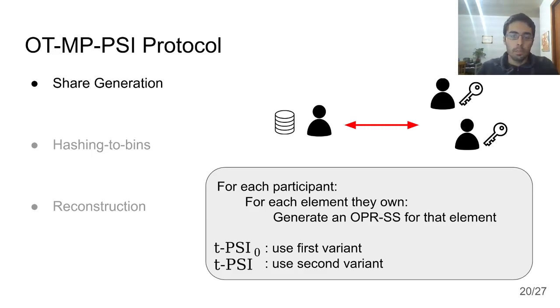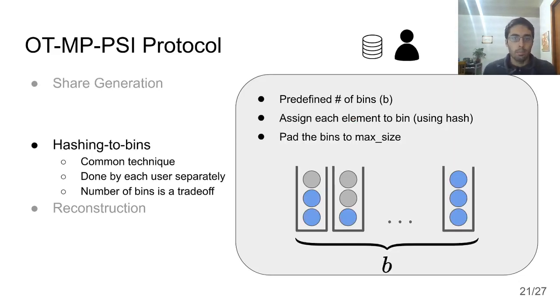So, a participant, for each of the elements that they own, runs the primitive that I described for that element to obtain a secret share based on that element. And they do that for all the elements that they own. For t-PSI 0, we use the first variant of our primitive that I described, and in t-PSI we use the second one. Then we go on to the second step, which is the hashing to bins phase, which is